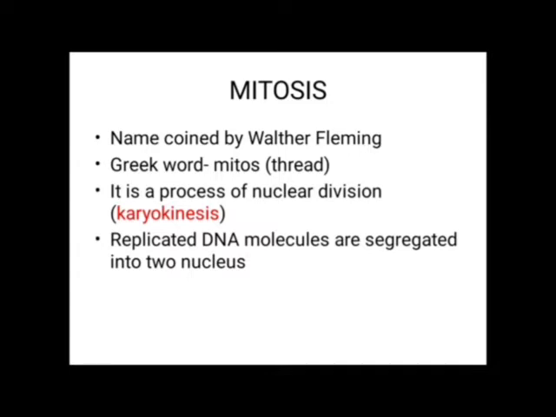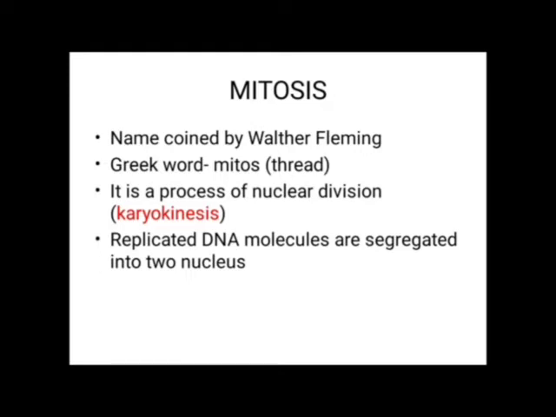Mitos means a thread-like structure, and it is a process of nuclear division. Replicated DNA molecules are segregated into two nuclei. The one nucleus from the parent is divided into two, and they have the same chromosomal number. Both daughter and parent have the same number of chromosomes. That's why we call it equational cell division.